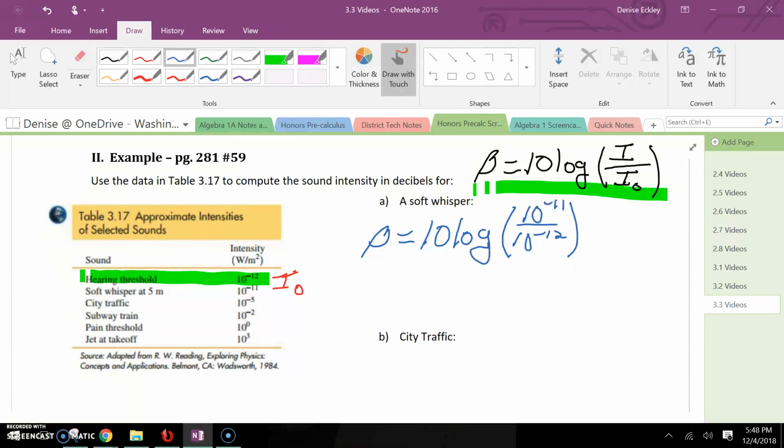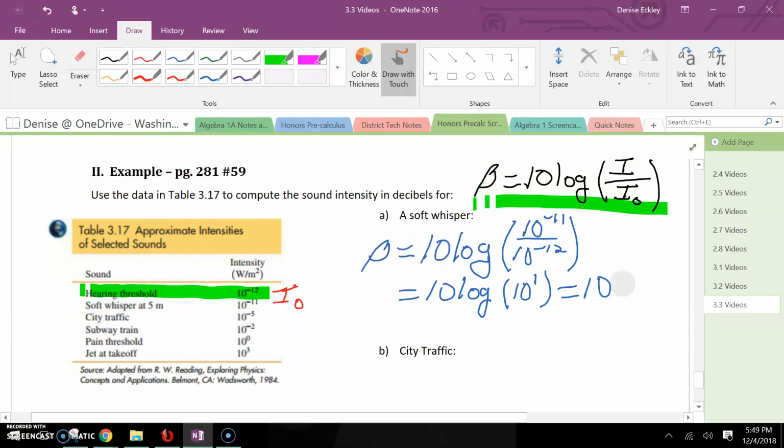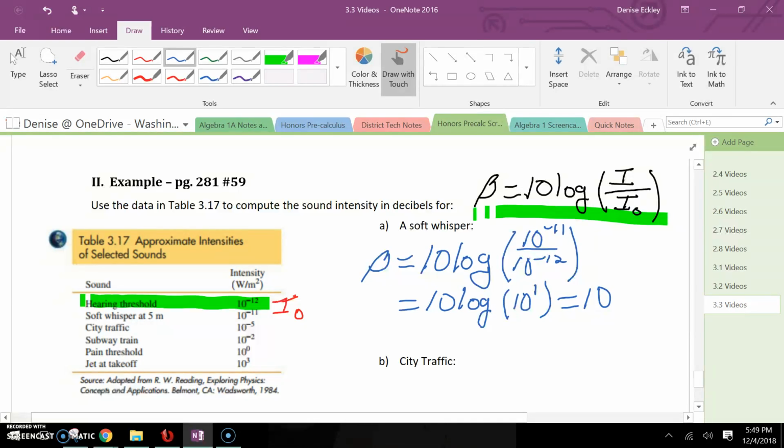And when I simplify that, I get 10 times log of 10 to the first power. And using our log properties, log of 10 to the first power is just going to be 1. So I have 10 times 1, which equals 10. So that's my answer for number 1. So 10 decibels.